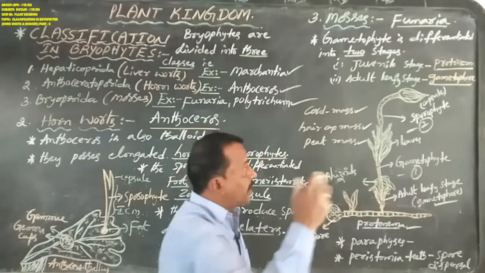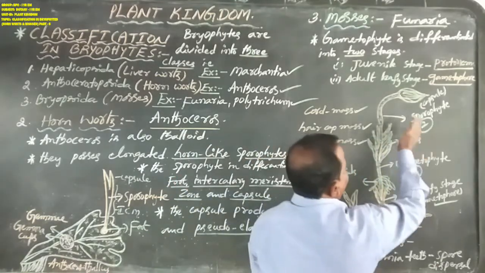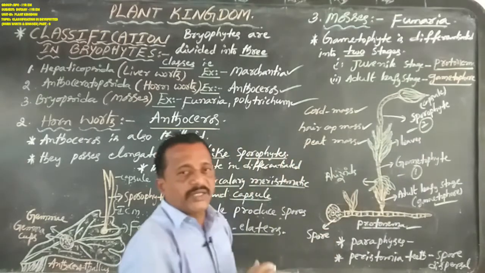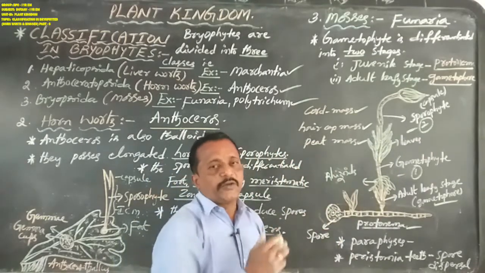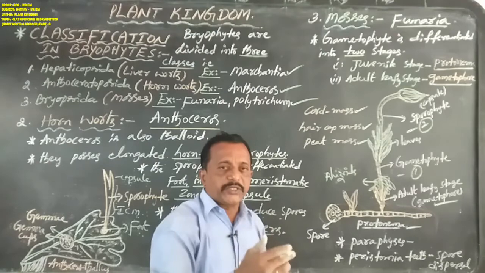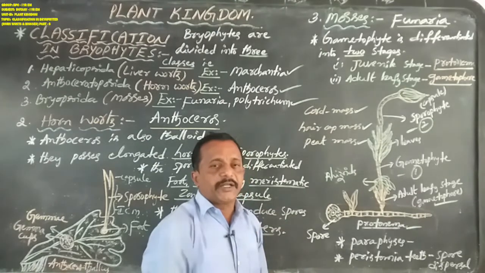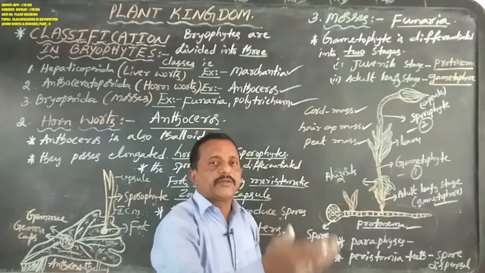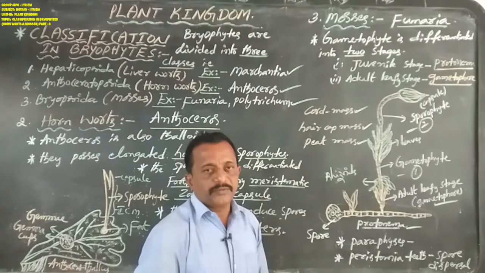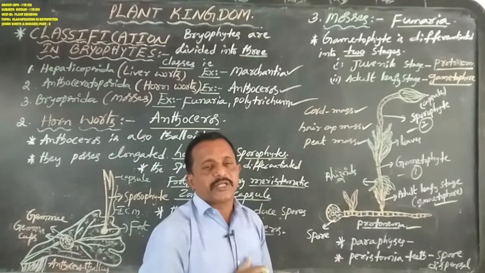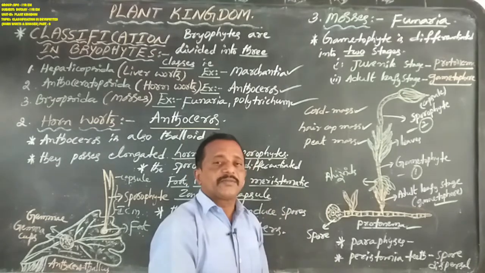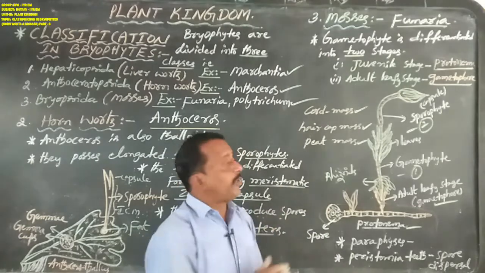Okay, next we come to reproduction: vegetative reproduction, asexual reproduction and sexual reproduction. Vegetative reproduction is common in Marchantia, Anthoceros and Polytrichum, by fragmentation, gemma formation and budding of secondary protonema.